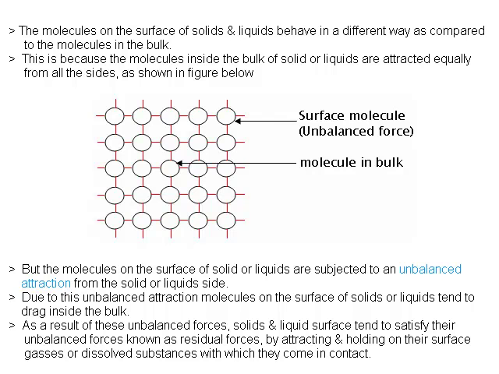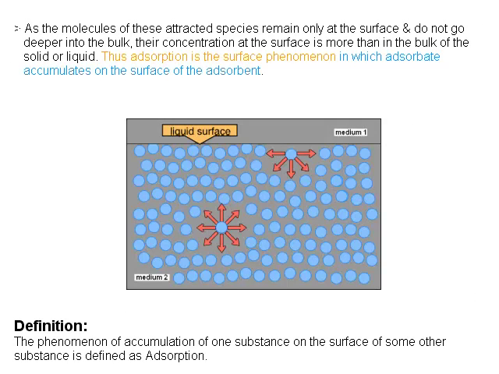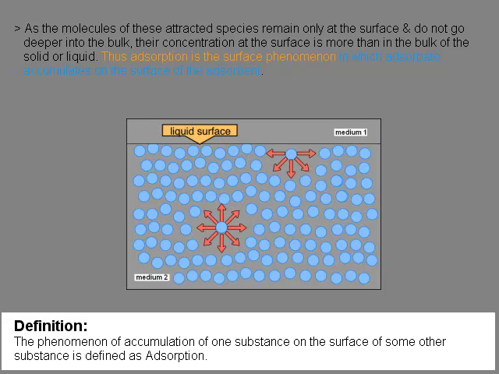As a result of these unbalanced forces, solids and liquid surface tend to satisfy their unbalanced forces known as residual forces by attracting and holding on their surface gases or dissolved substances with which they come in contact. As the molecules of these attracted species remain only at the surface and do not go deeper into the bulk, their concentration at the surface is more than in the bulk of the solid or the liquid. Thus, adsorption is the surface phenomenon in which the adsorbate accumulates on the surface of the adsorbent. Definition. The phenomenon of accumulation of one substance on the surface of some other substance is defined as adsorption.